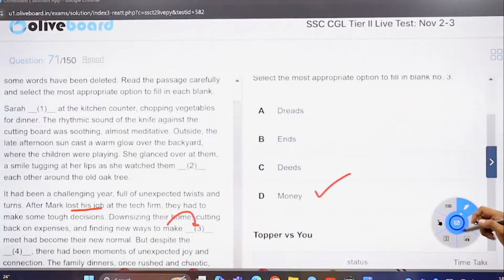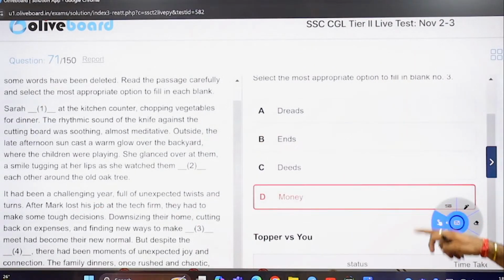Let me click this. I think it is wrong and is. What? Why?